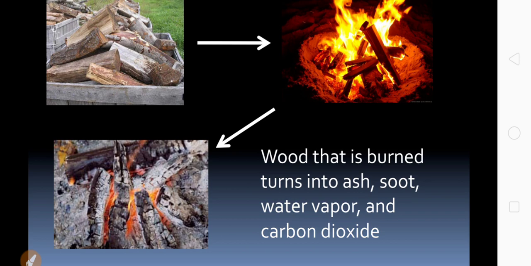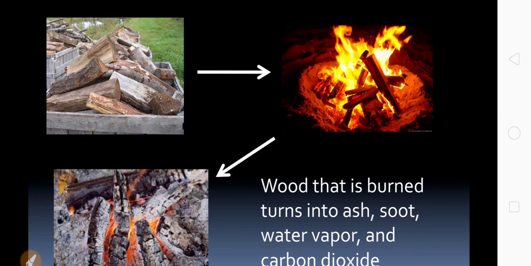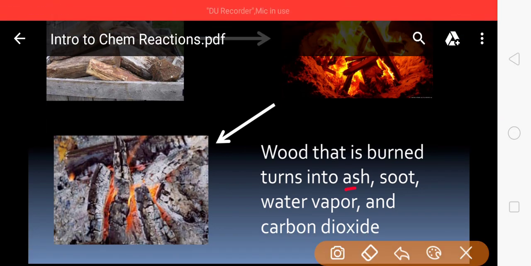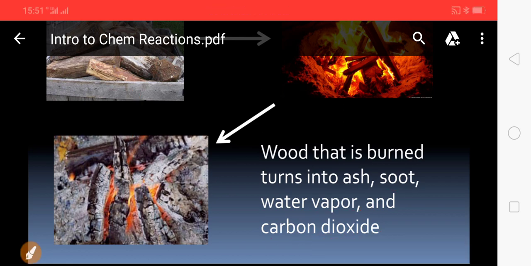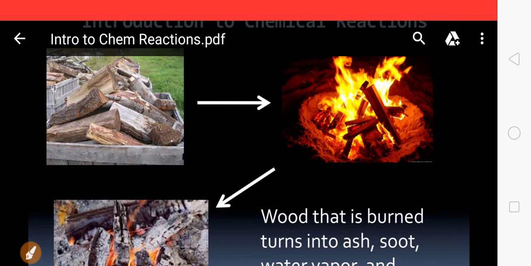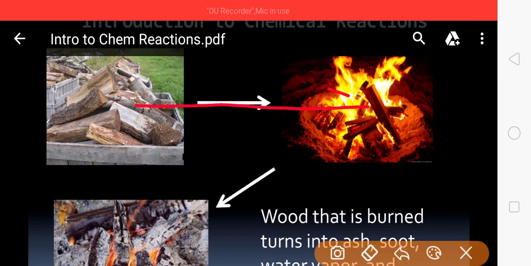Here you are seeing wood. When it is burnt, we are getting ash, soot, water vapors and carbon dioxide. This change is called as chemical change. Why? Because it is irreversible. You cannot have once again wood formed out of ashes. So such kind of change is called as chemical change. Wood is giving us ashes when it is burnt.